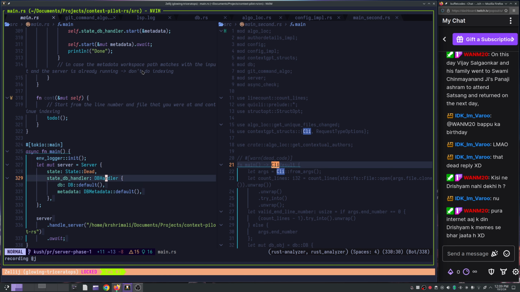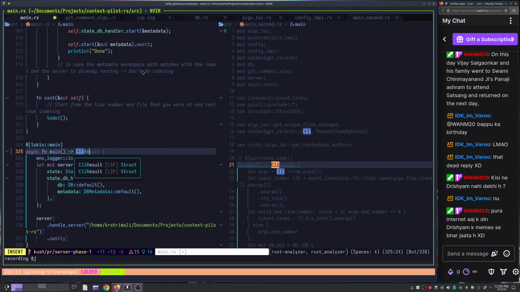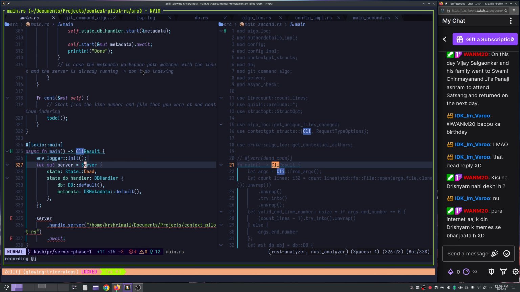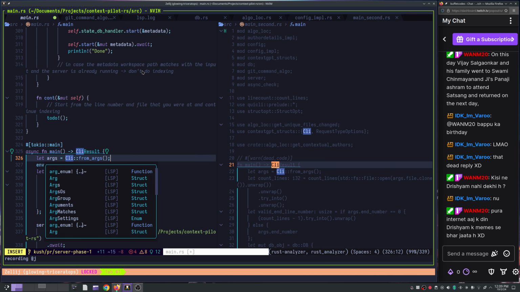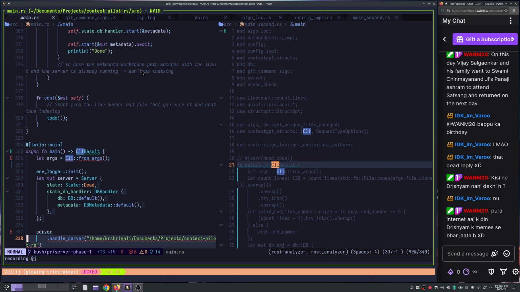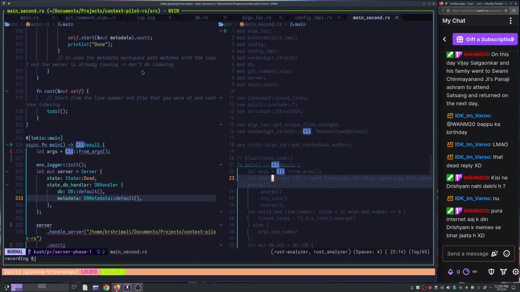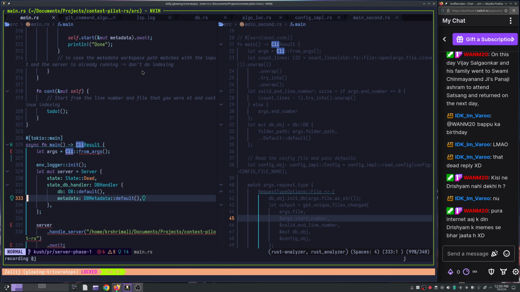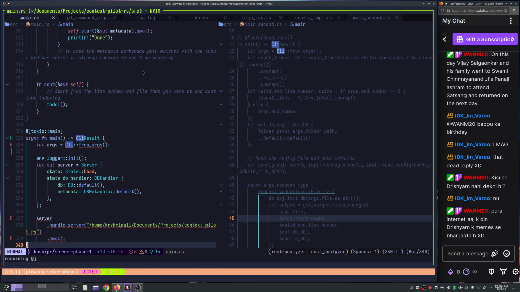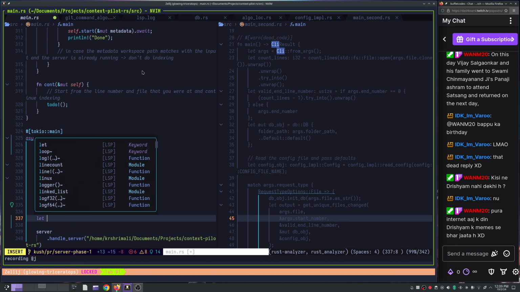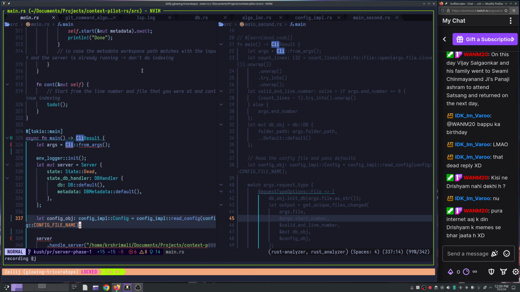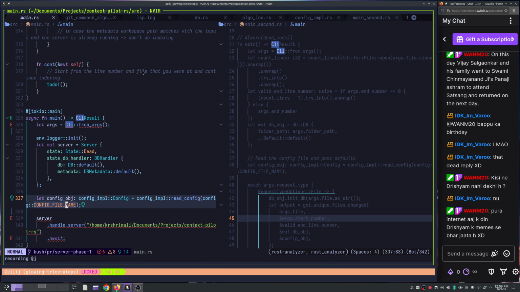So I think over here we can do this, CLI result, right? And import, yeah, and so we can do let args equal to CLI from args. Yes. And this is all good. I think for now this is done. We do config impl. Okay, I don't think we need to do this because we are just relying on the, but okay, I am curious what's the config file name we have. That's, yeah, okay, makes sense.